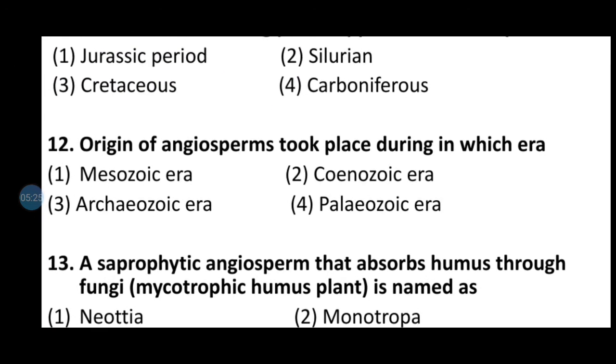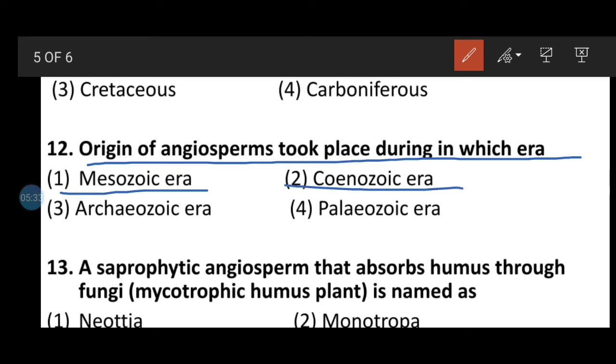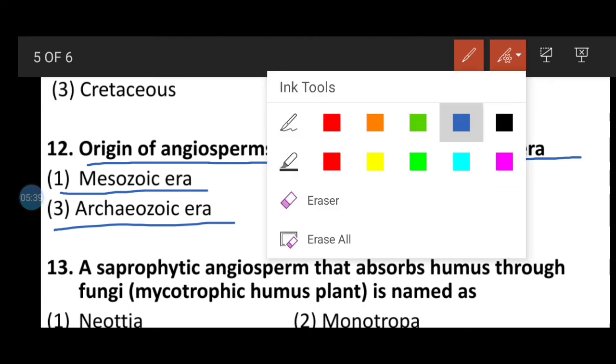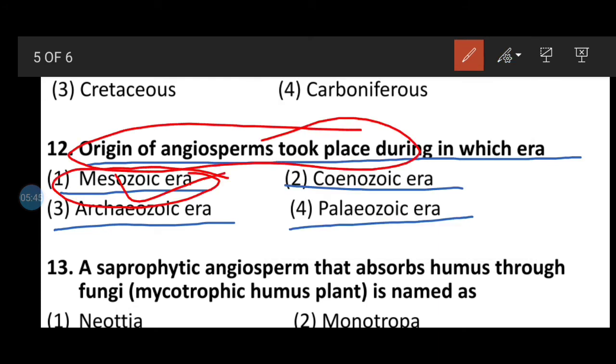Question number 12: origin of angiosperms took place during which era? Option number 1, Mesozoic era; option number 2, Cenozoic era; option number 3, Archaeozoic era; option number 4, Paleozoic era. So here the correct answer will be the Mesozoic era, where the origin of angiosperm took place.